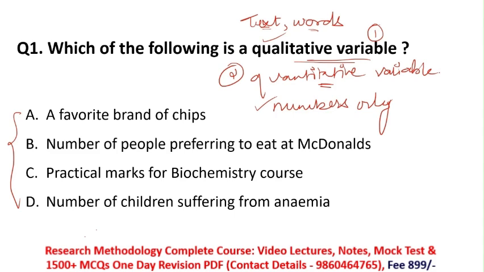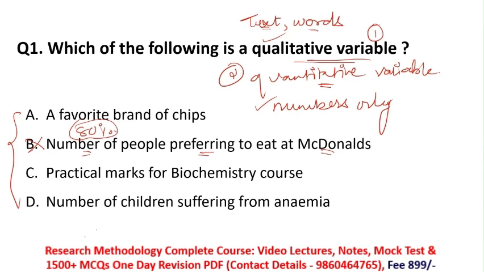First, option B, number of people preferring to eat at McDonald's. Here, the words number of people indicate a quantitative variable. For example, if 80% of people prefer to eat at McDonald's, the data you are getting is in the form of numbers. That means it is a quantitative variable, not a qualitative variable. So option B is incorrect.